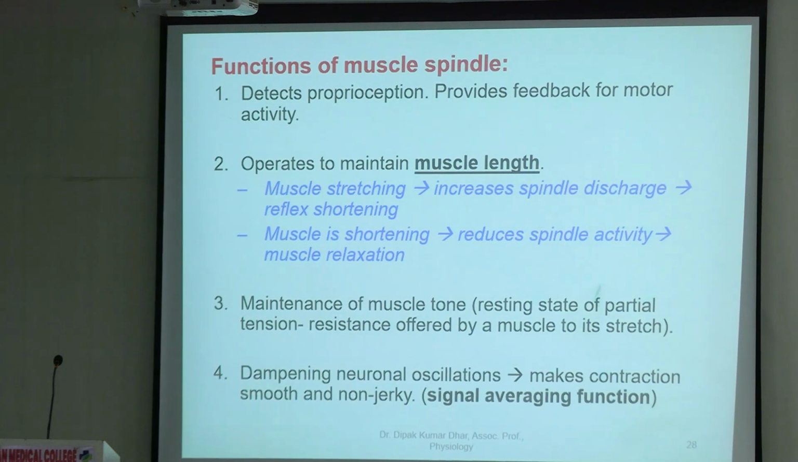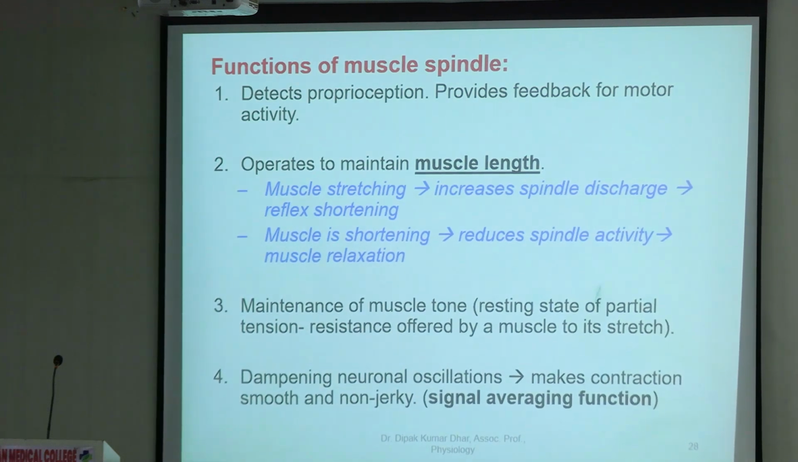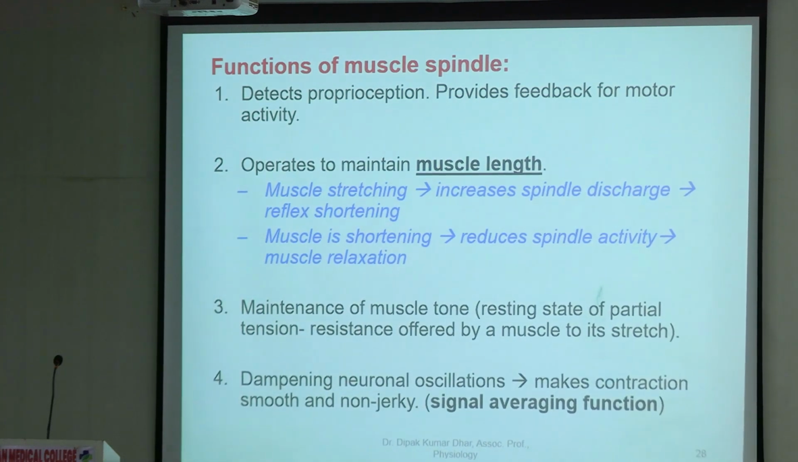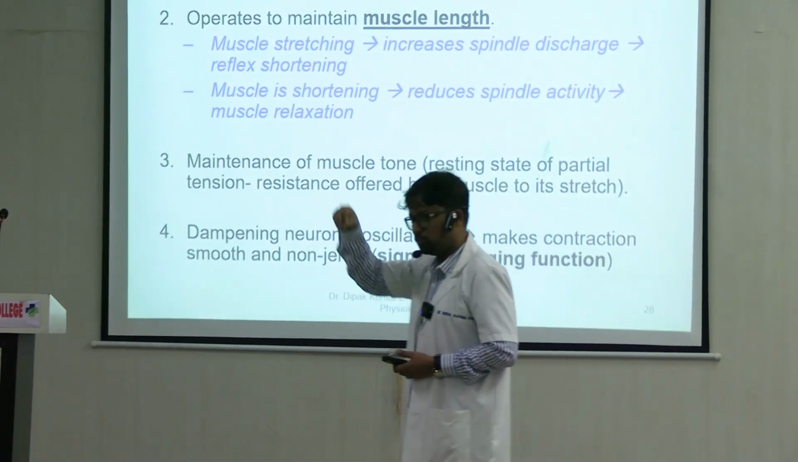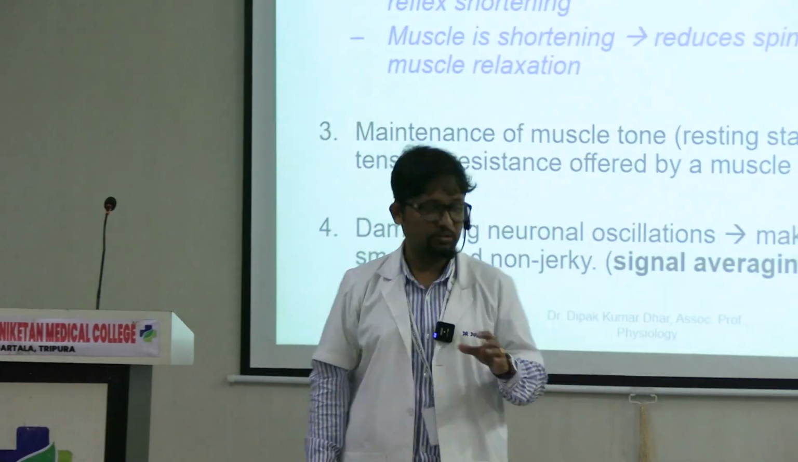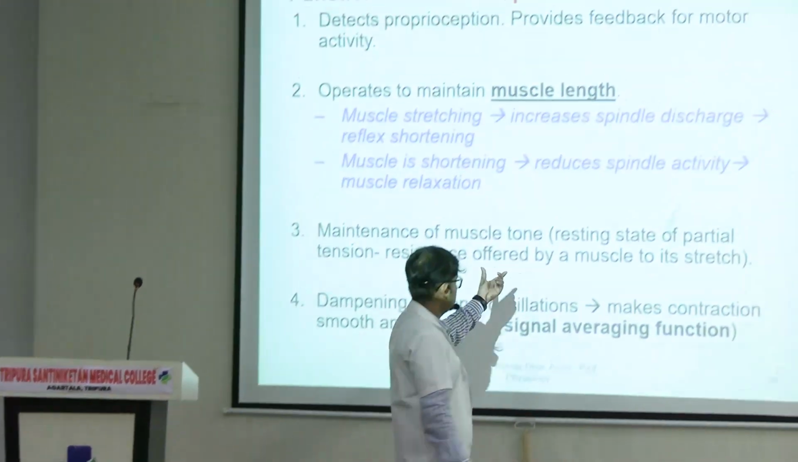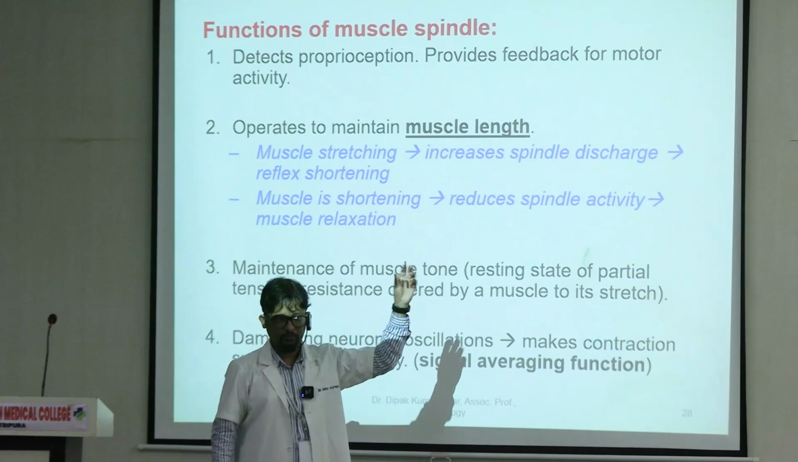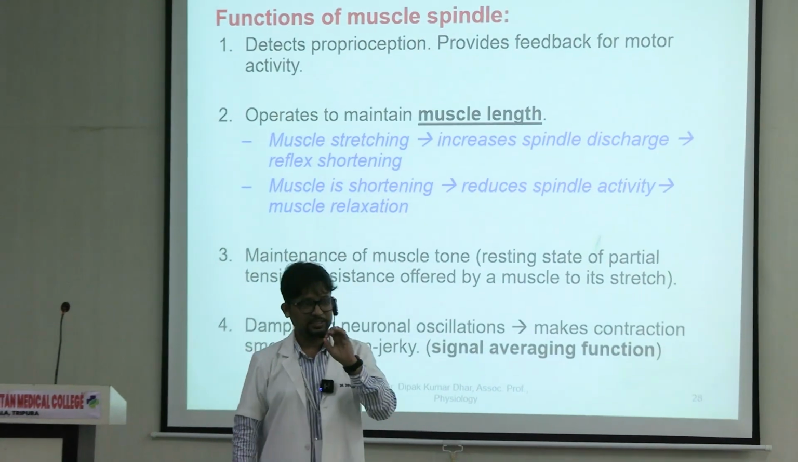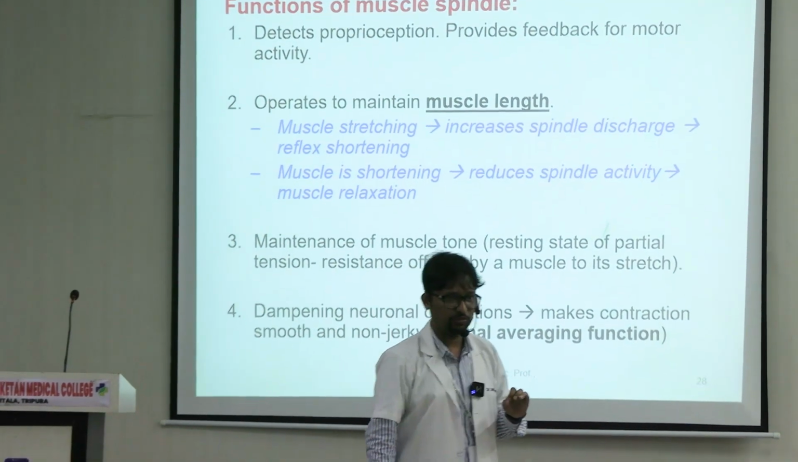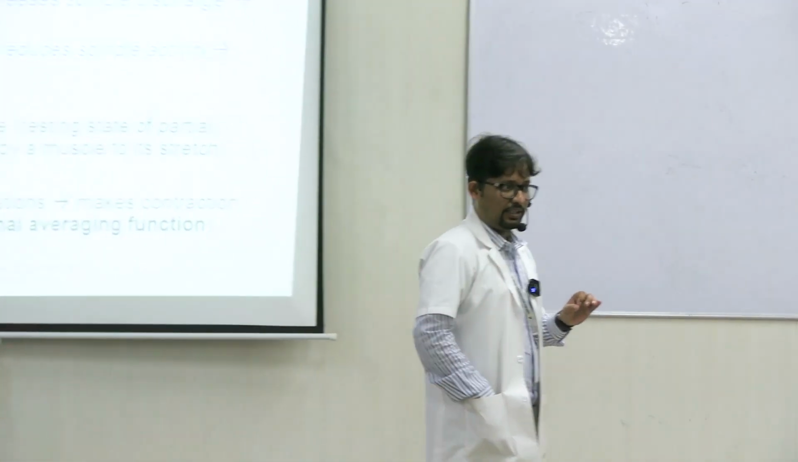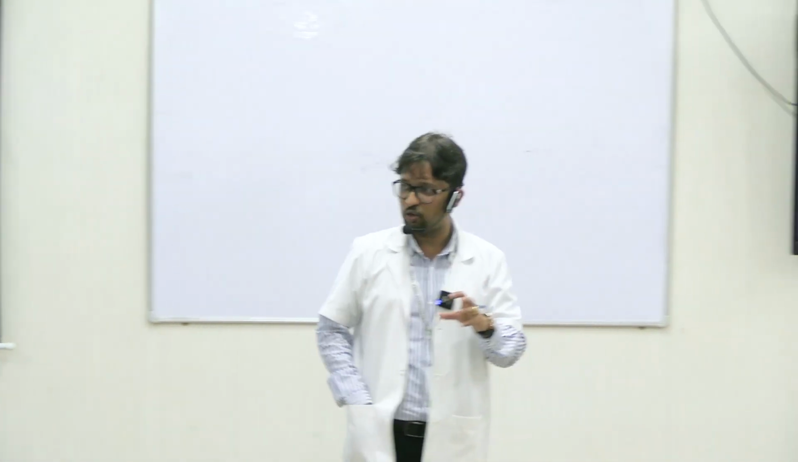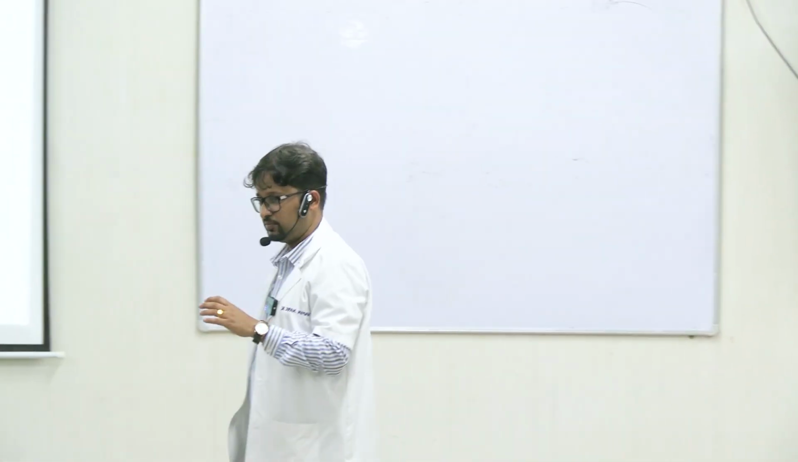The third important function is again through the stretch reflex circuit and the descending influences from different areas of the brain. Through the descending tract, spindle also maintains muscle tone, right? Now what is muscle tone? So there is a state of partial contraction of the muscles even when we are at rest, right? If this tone is not there, what would have happened?